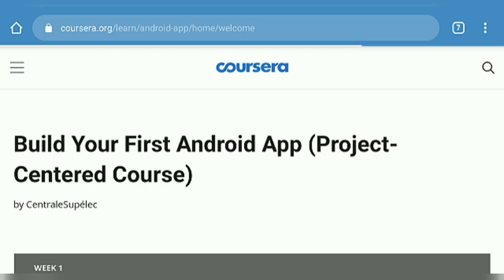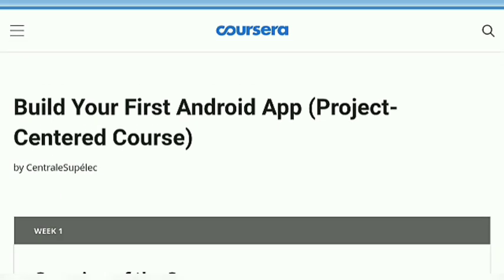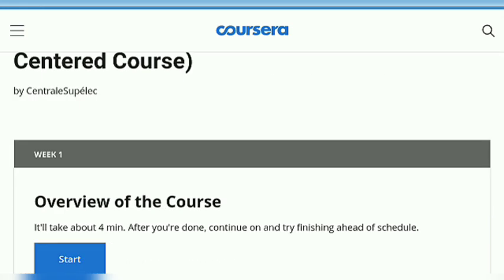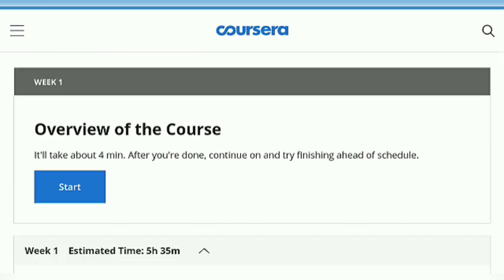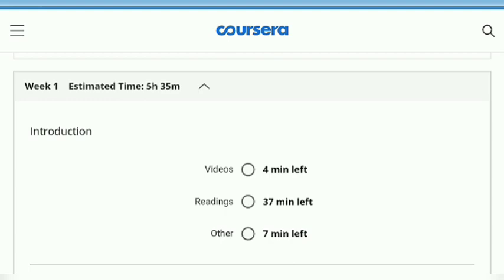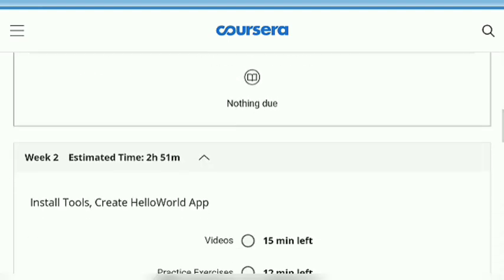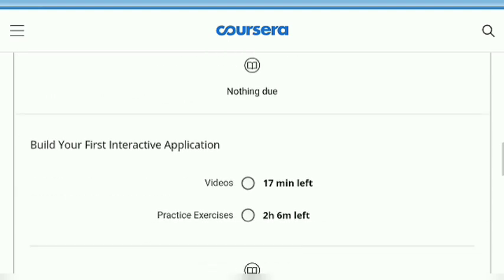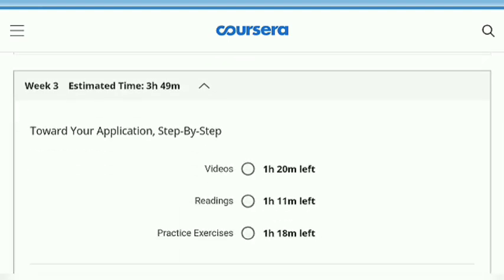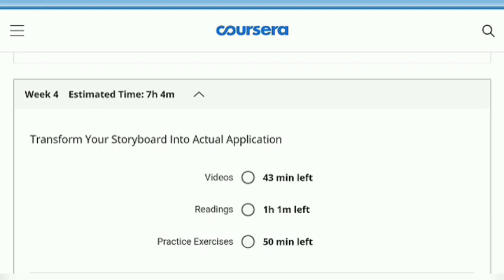Just tap on go to course and here is the Build Your First Android App project-centered course. As you know, Coursera courses are very important for you because they make your resume more effective and more interactive than other course certificates, because these certificates are from top universities and also from top companies like Google and Amazon.